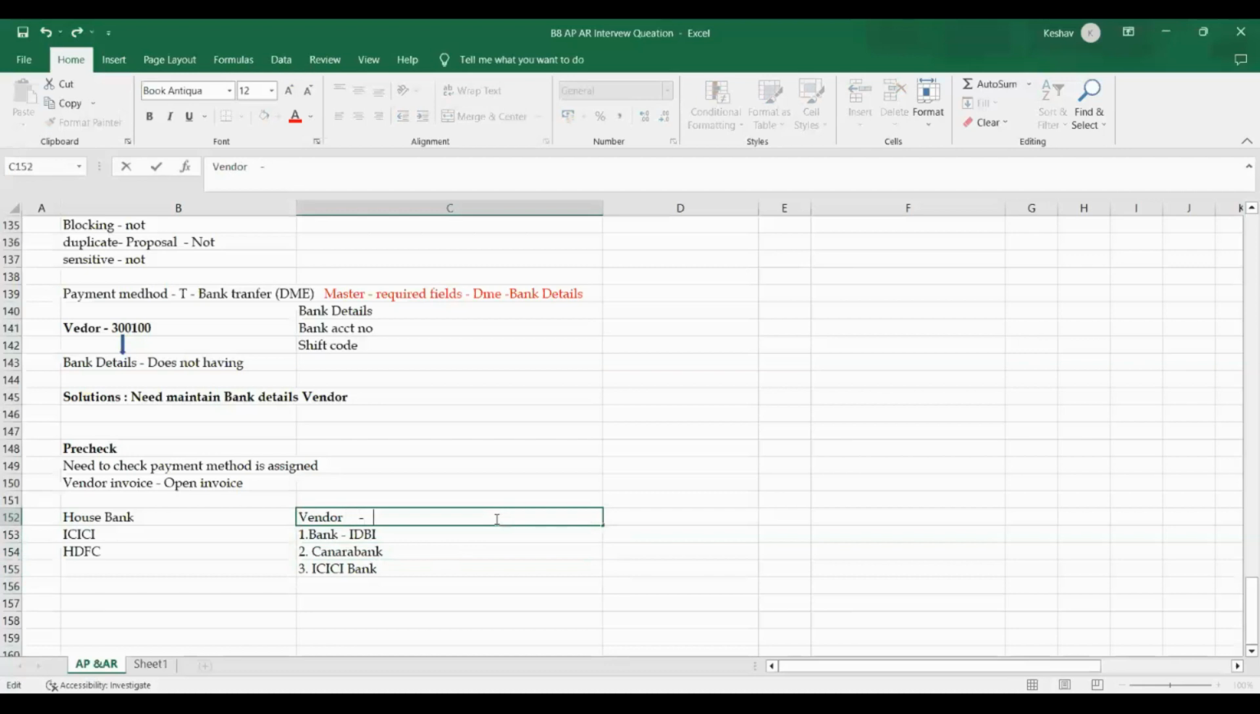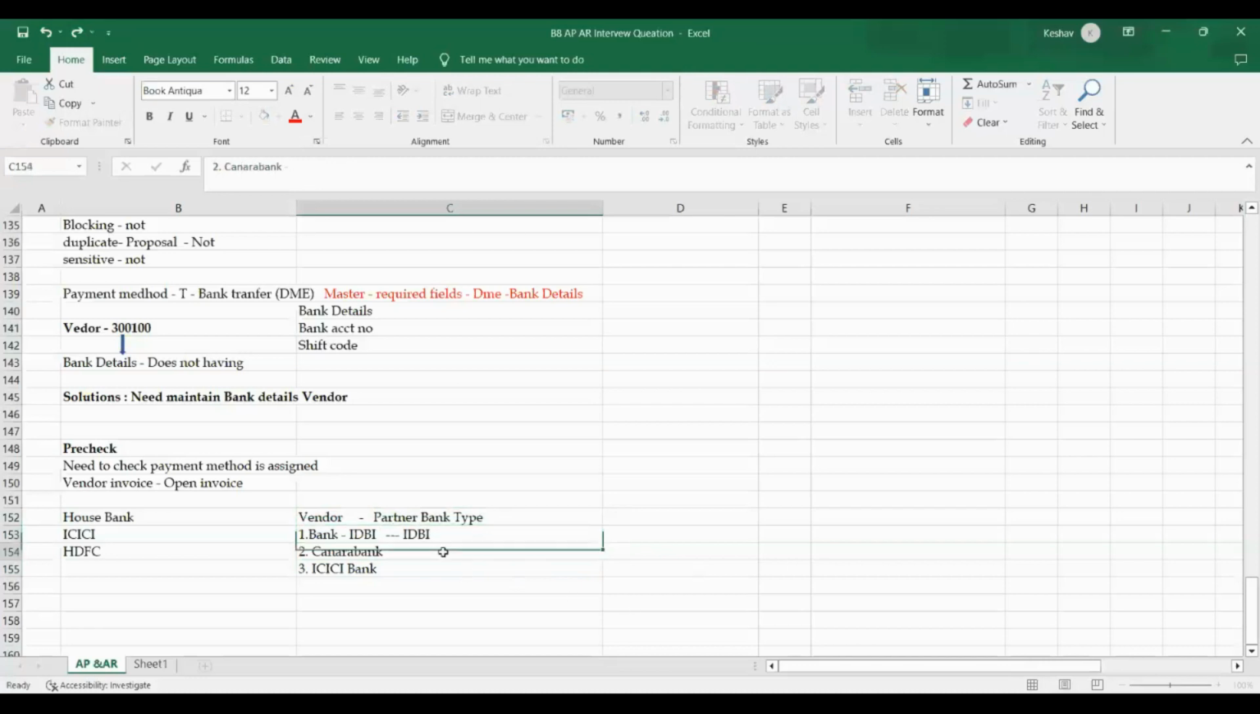Partner bank type. Perfect. Is it right? Partner bank type. Each bank ID, bank account will specify the partner bank type. The four digits of partner bank type, I'm telling here, is IDBI, for example.